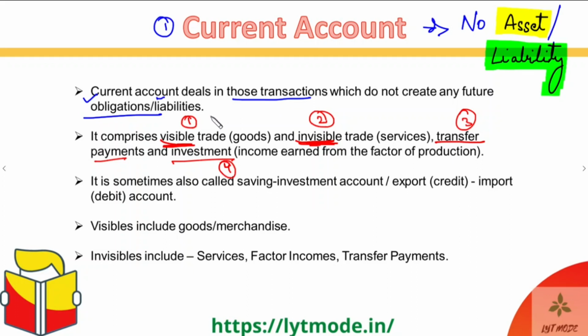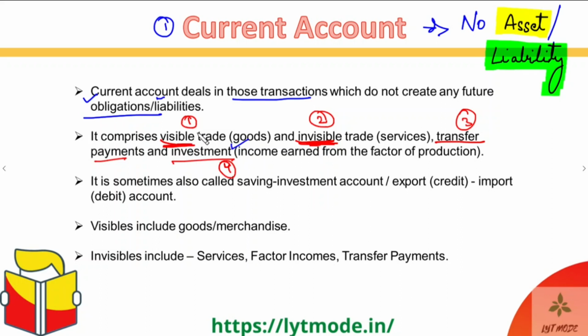Okay. So the current account basically has four major components which fall under it. The first one is visible trade, which is goods, and the second one is invisible trade, which is services, and the third one is transfer payments, and fourth is investments. Now, I assume that everyone knows the meaning of investments, so I won't tell you the meaning of that. I won't waste my time in that, and yours as well. So, everyone knows what investments are. Now, let's move on to visible and invisible trade first.